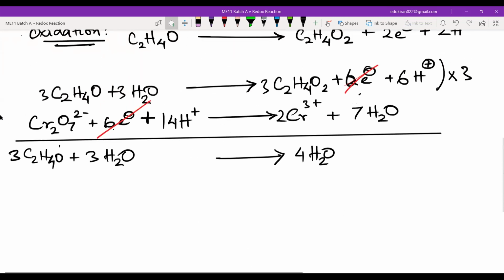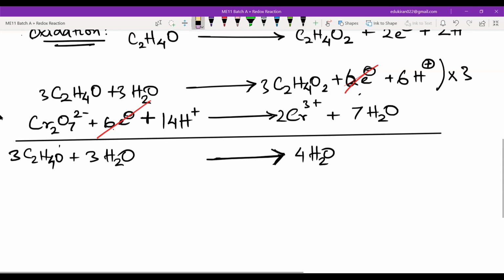So 4H2O, and that is why I am also eliminating 6 electrons from here and 6 electrons from here, because they are both the same and they are on opposite sides of the equality sign. If you see the old chemistry textbooks, they also have this equal to sign instead of the reaction arrow. I think somewhere around the 1960s or 1970s, maybe the 1980s and 1990s also.